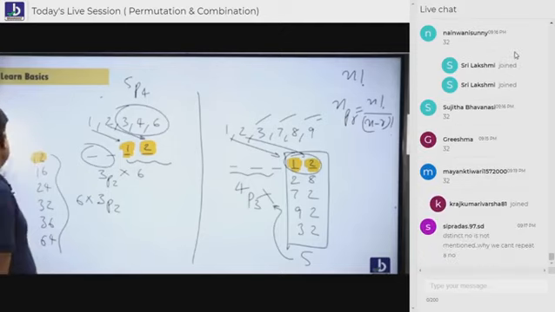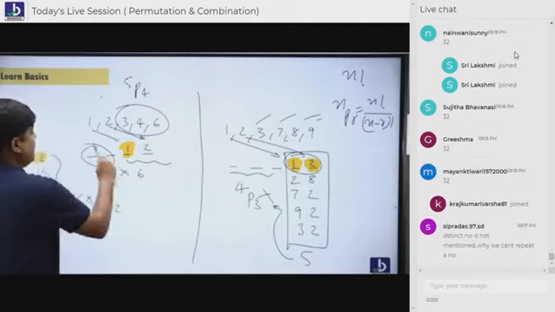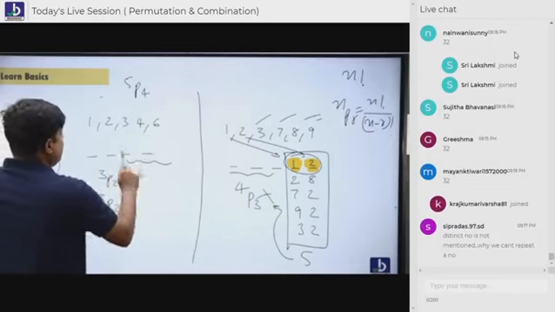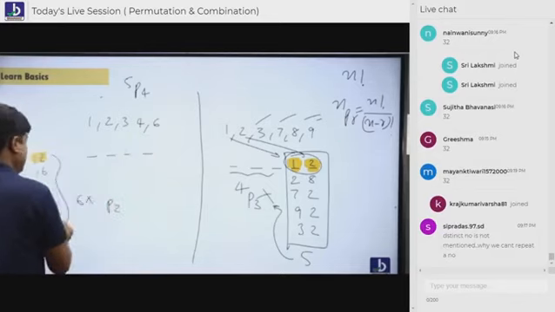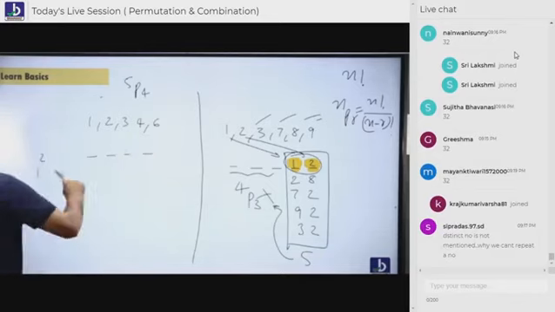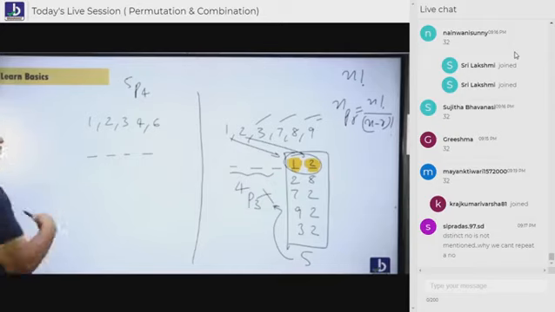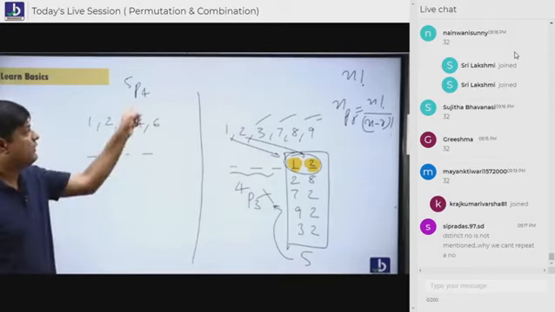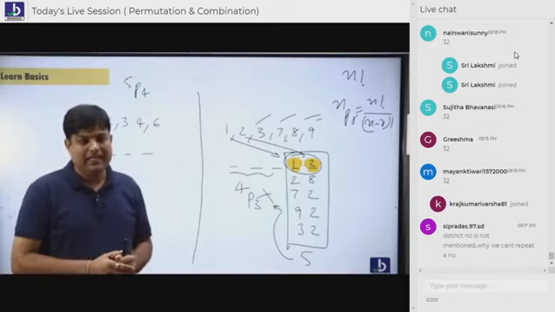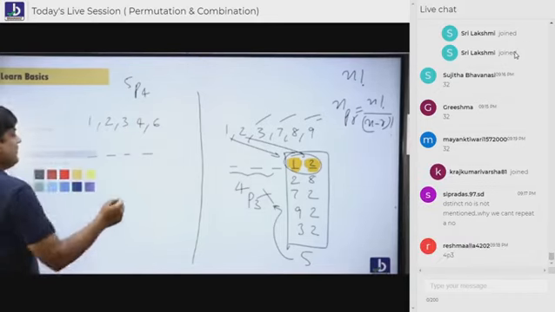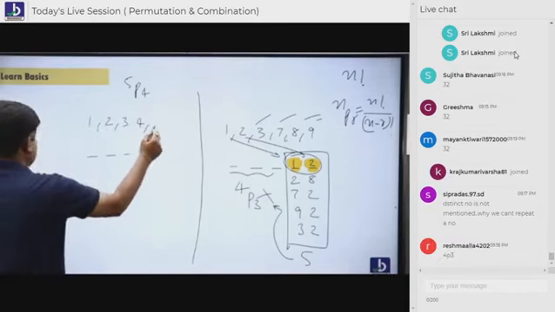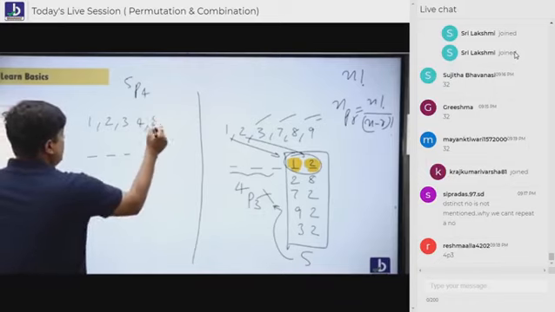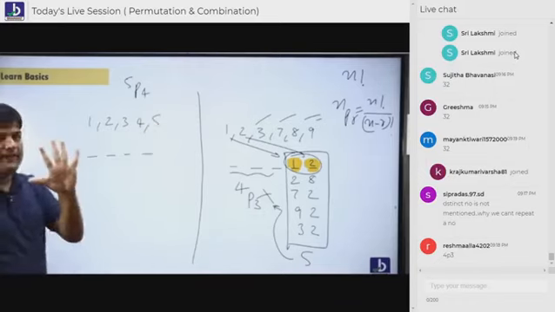Okay, it's not like that we are not able to do it. Let's try to move forward now. He wants to ask how many 4-digit numbers are formed. You'll say instantly 5p4. But my question is not like that. My question is how many 4-digit numbers are formed which are divisible by 5?